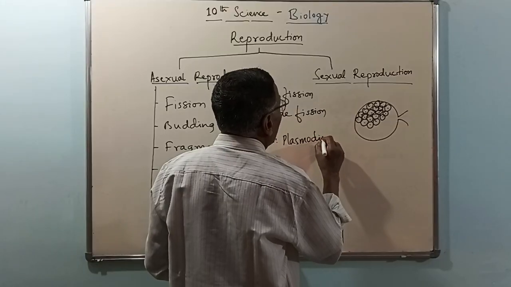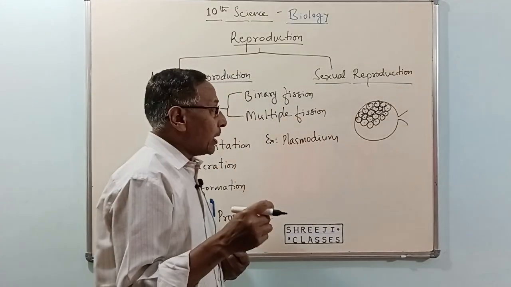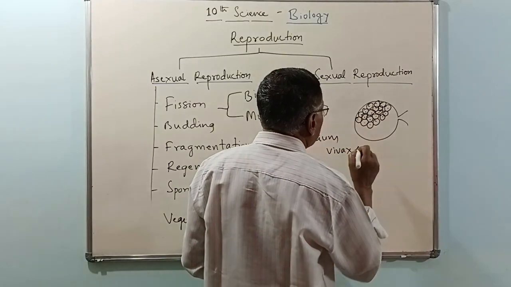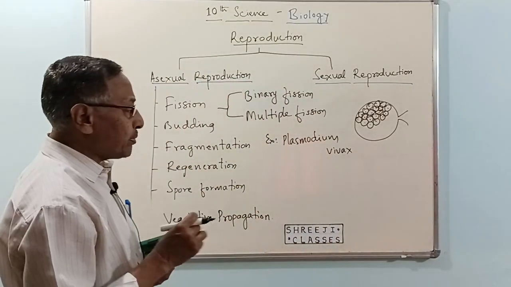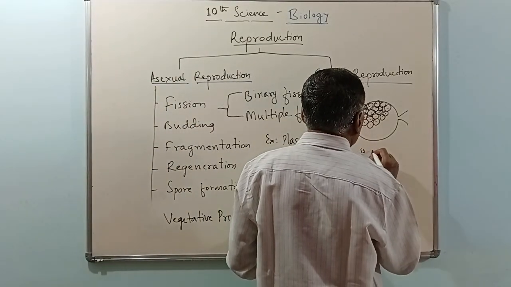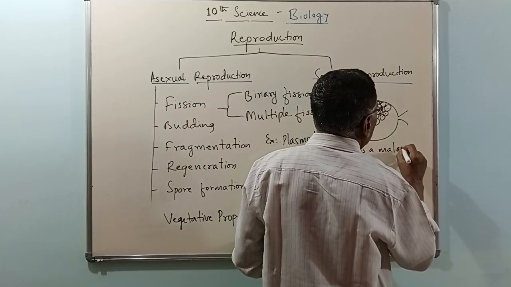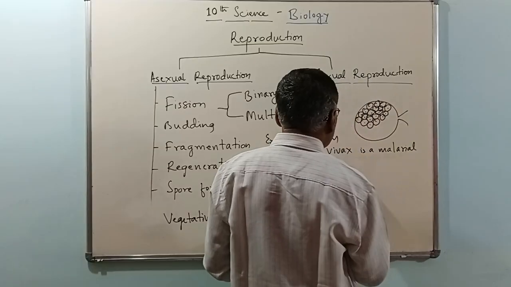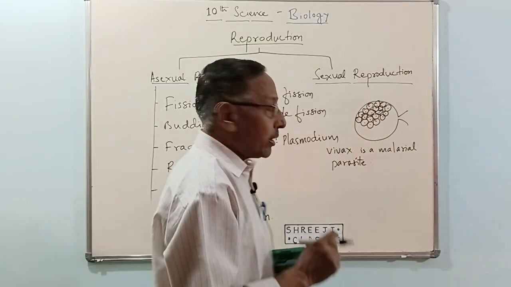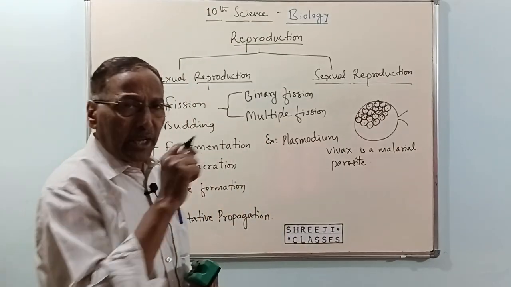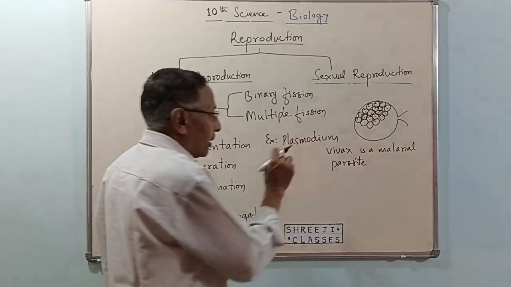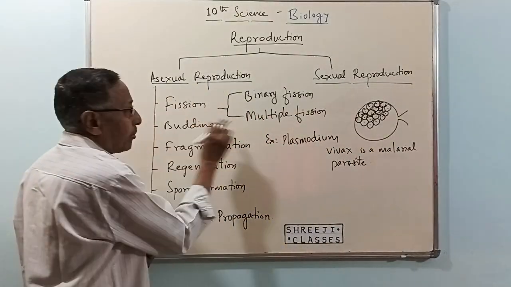which happens in case of one organism called Plasmodium. Its complete name is Plasmodium vivax. This Plasmodium vivax is a malarial parasite, which means it causes malaria. This particular unicellular organism or protozoa spreads through multiple fission.